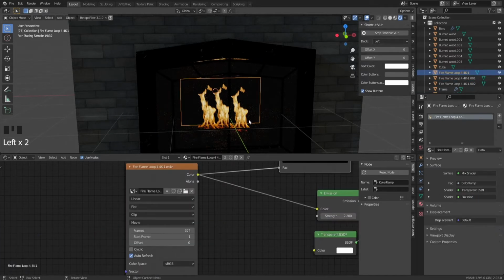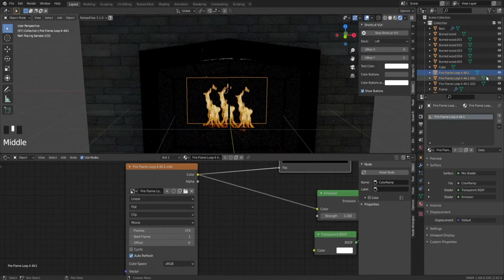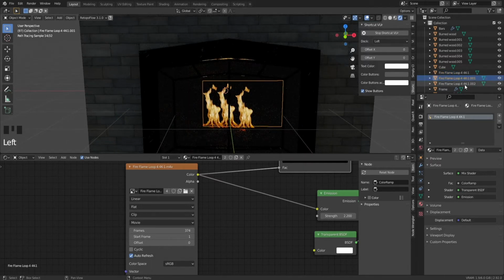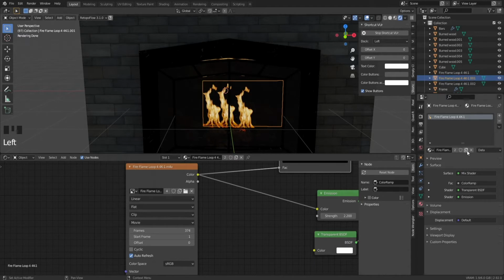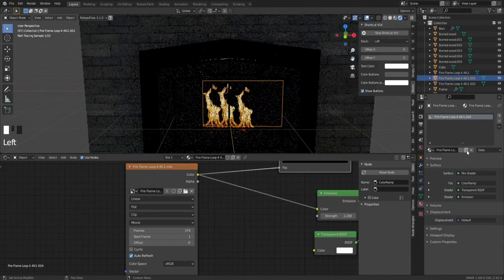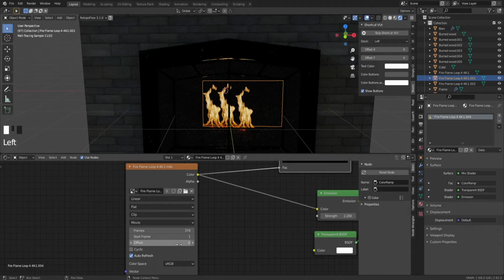Now you can see this shader is on 2 objects. I actually want the side ones, so we're going to leave the middle one to have just an offset of 0, and the side ones we will edit the offset just like that. And now if we play around with the offset, as you can see, it basically just takes another frame in this fire flame loop and makes that the start of the loop, basically.